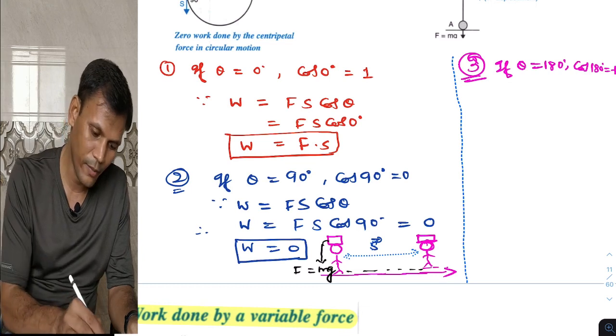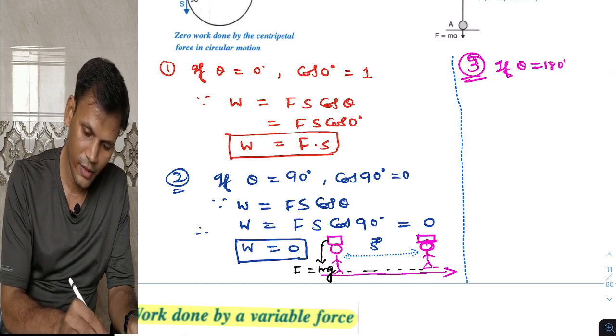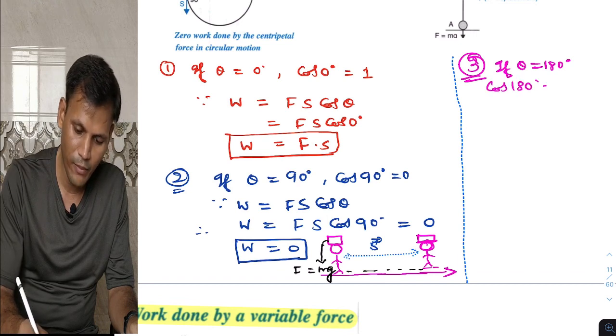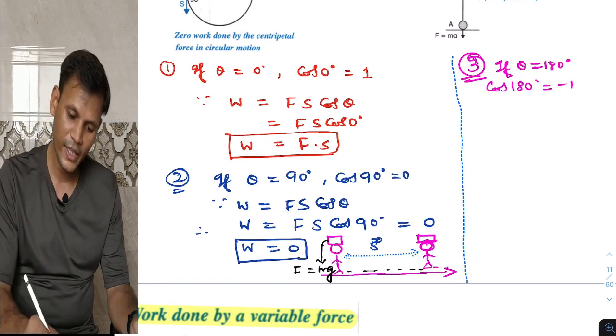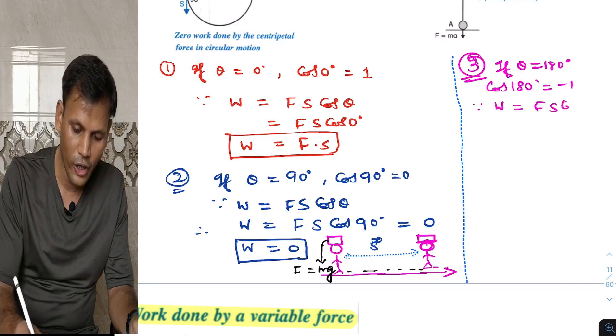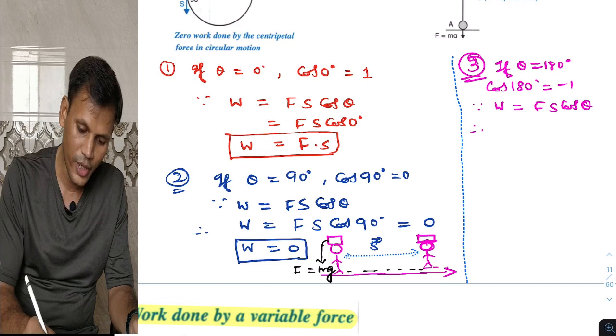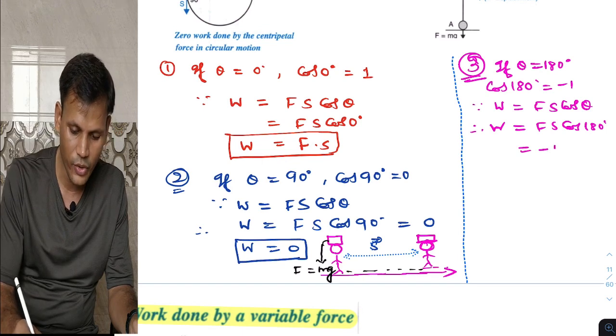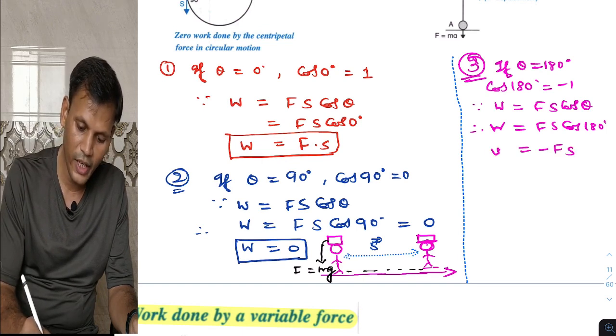Since W is equal to Fs cos theta, W will be Fs cos 180, and cos 180 is minus 1, so work done will be negative.